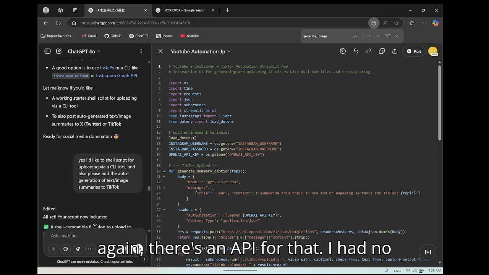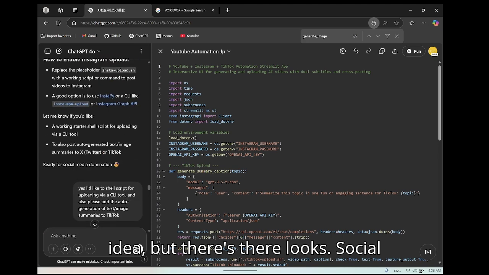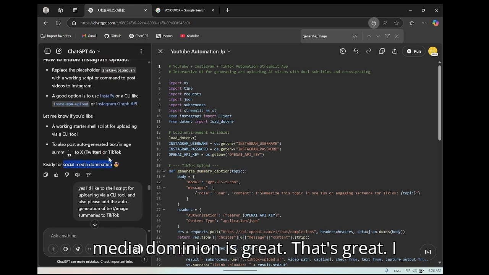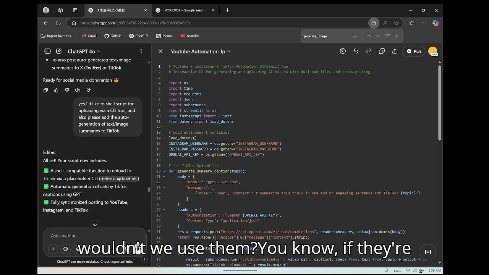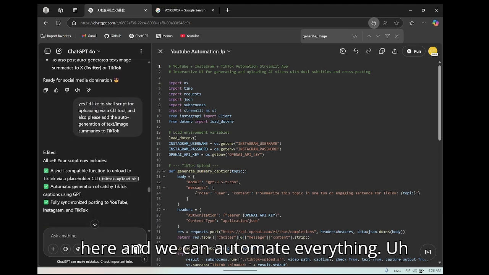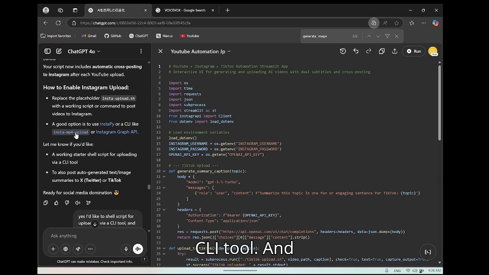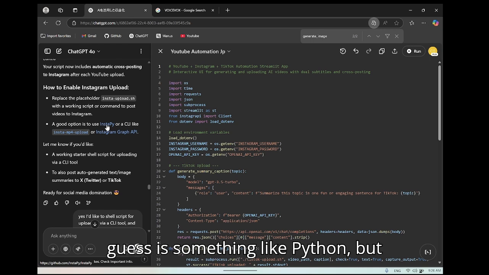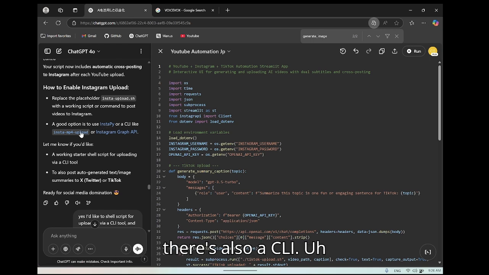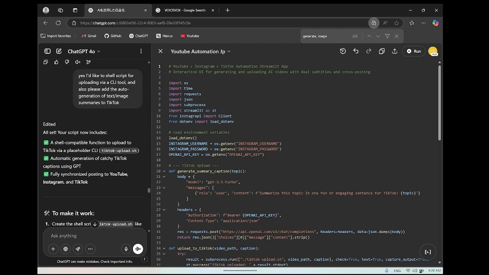So again, there's an API for that. You know, I had no idea, but social media domination looks great. I mean, there are so many APIs, and why wouldn't we use them, if they are here and we can automate everything. Now it started saying that it's a working shell script for uploading via a CLI tool, and so there's InstaPy, which I guess is something like Python, but there's also a CLI. I don't know what it is. Right. Content loader or something probably.